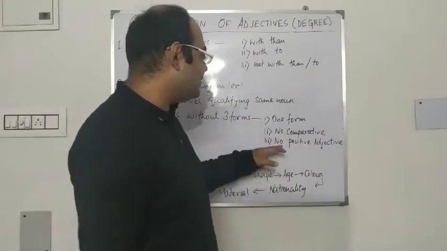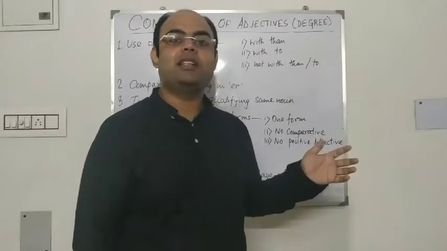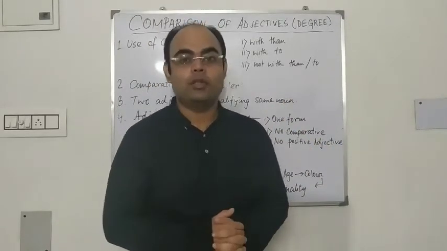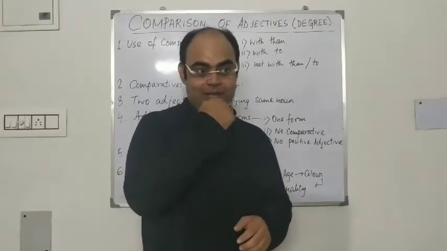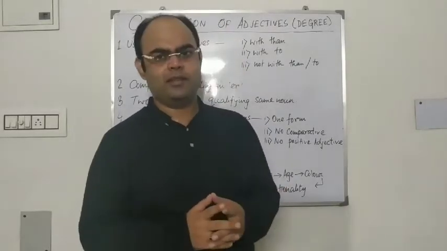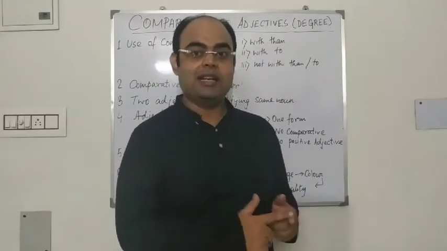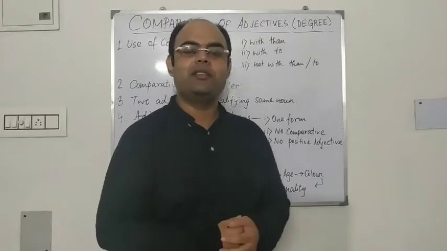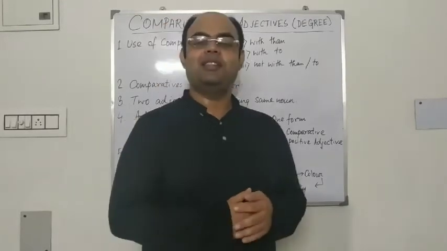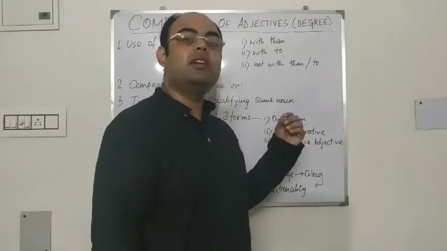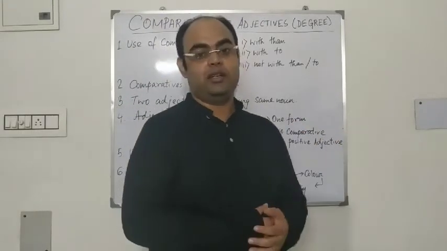Then the third type is another type of adjectives that have comparative degree and superlative degree, but do not have positive degree. In the positive degree, actually, they are not adjectives. Let me give you one example. In is not an adjective, but inner and innermost, these two are adjectives of comparative and superlative degree. So this is an example of an adjective with no positive but comparative and superlative degree.